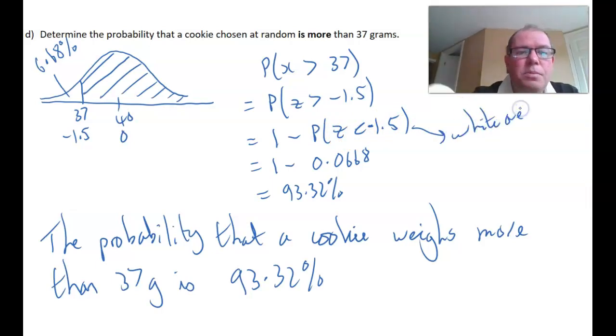So we're doing 100% minus 6.68%, so 1 minus 0.0668, and we get 93.32%. So we can find areas to the right by actually not finding areas to the right. We find areas to the left and subtract from 1. So Bob's your uncle, that's not too bad, is it?